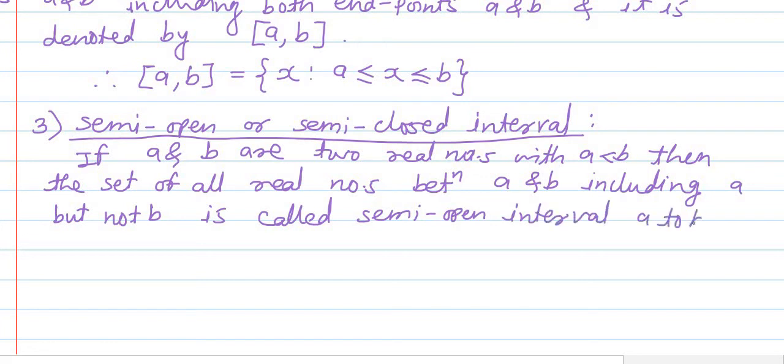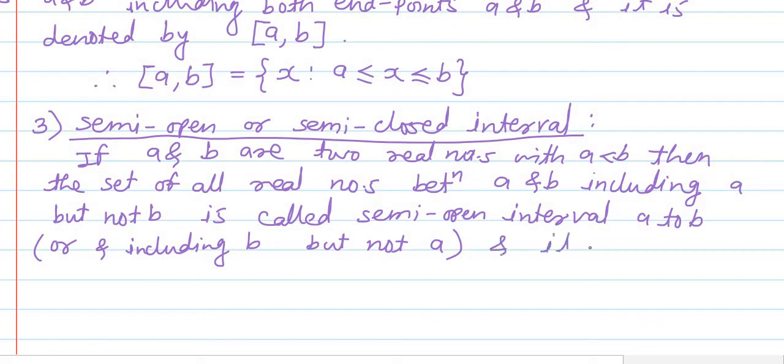A to B. Or we have another semi-open interval, which includes all the real numbers lying between A and B and includes B but not A. That type of interval is also called a semi-open or semi-closed interval A to B, and it is denoted by